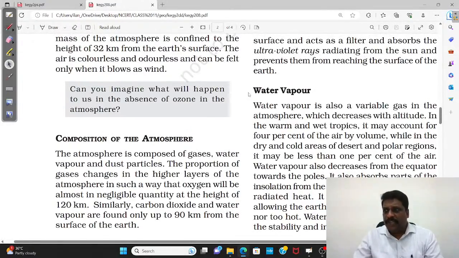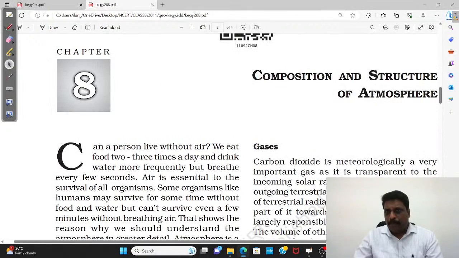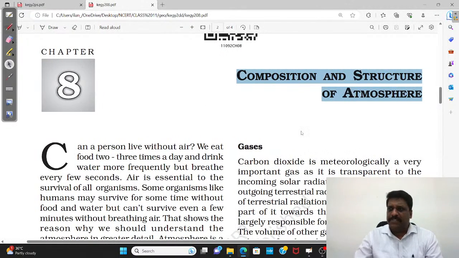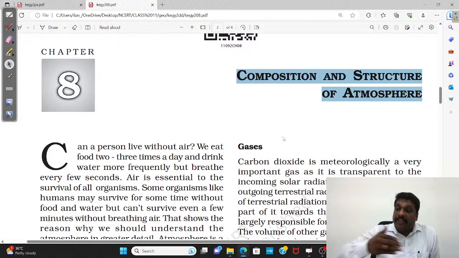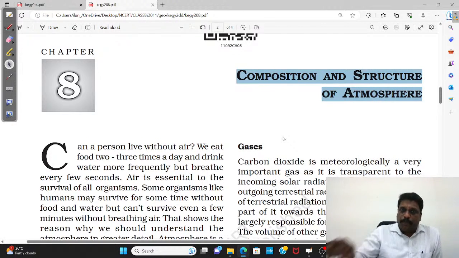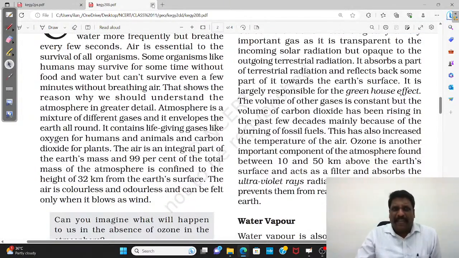Obviously I would say no. For composition and structure of the atmosphere, there is a limitation. There are n number of facts about the atmosphere, composition and structure, that are not given. They have not ventured into even what gas, what percentage, in this chapter, but still it gives you a basic idea.